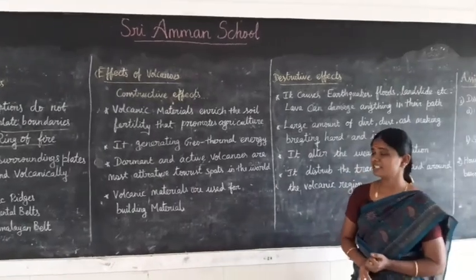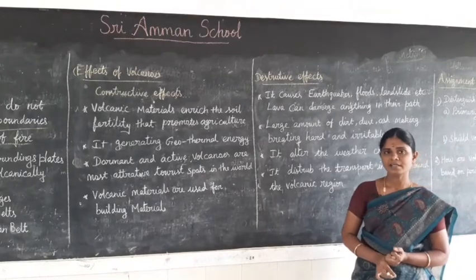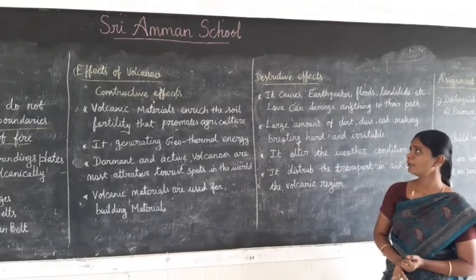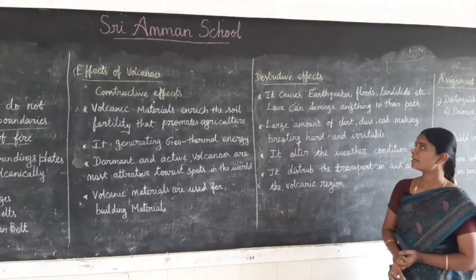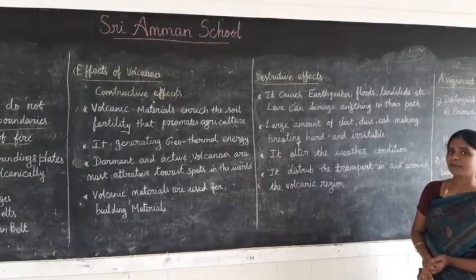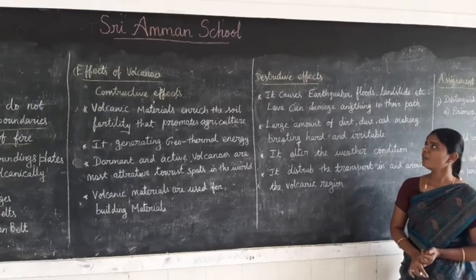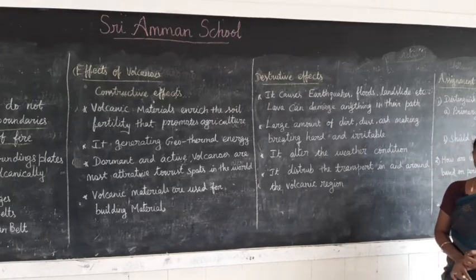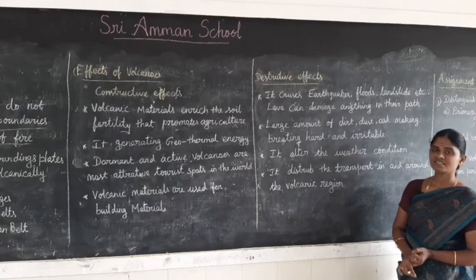Destructive effects means destructions. The volcanic activity damages a lot of life and property. It causes earthquakes, floods, fire, landslides. And lava can damage anything in its path. The lava means hot molten rock, so it damages anything in the path. So destruction is a main destructive effect.